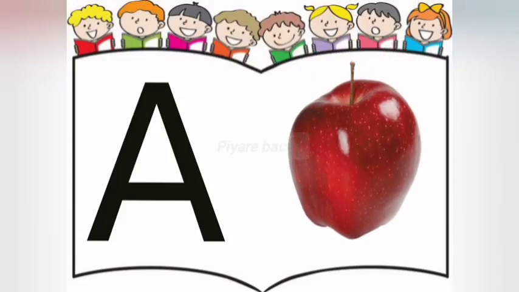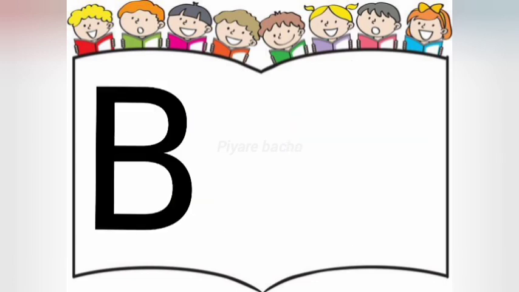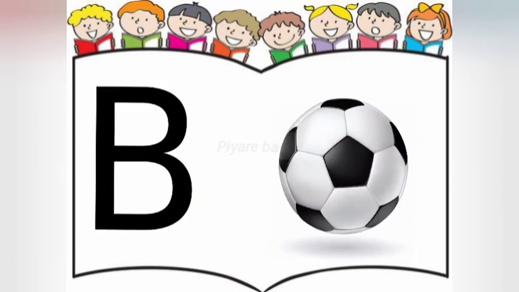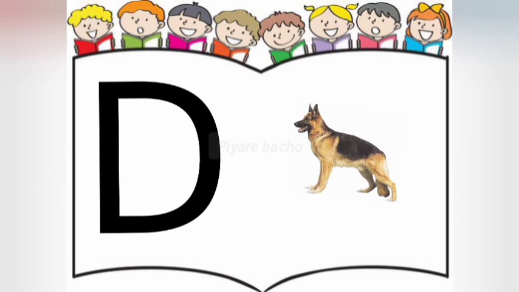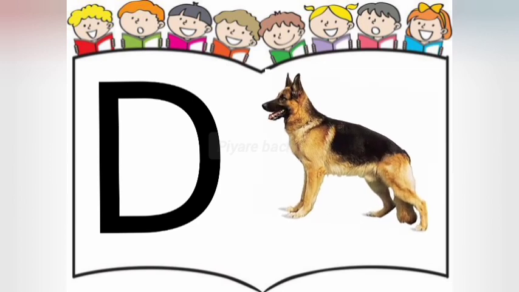A for apple. Apple means seb. B for ball. Ball means game. C for cat. Cat means billi. Meow, meow. D for dog. Dog means kutta.